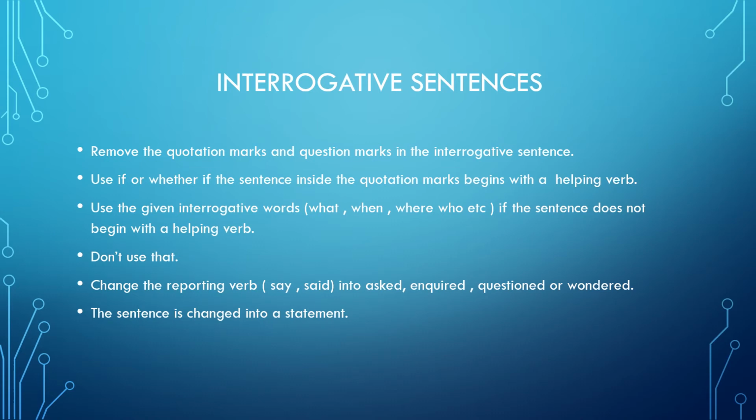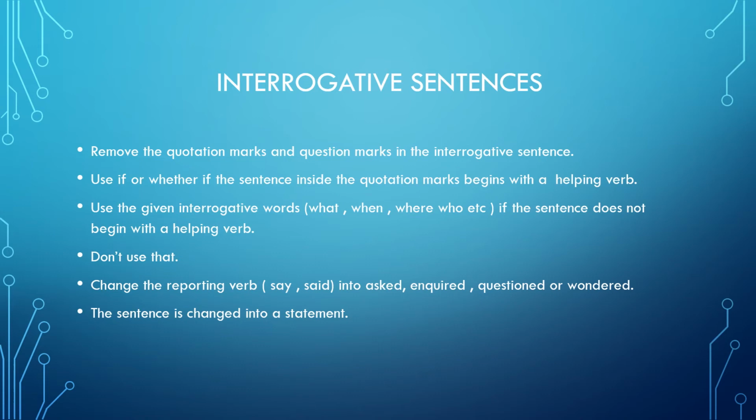Many of the rules are the same, but then there are some special rules which we have to follow while changing interrogative sentences from direct speech to indirect speech, or when reporting an interrogative sentence to someone. Now let us see the rules.